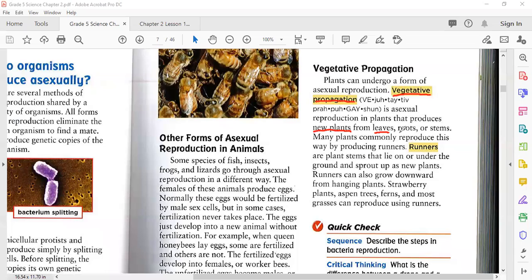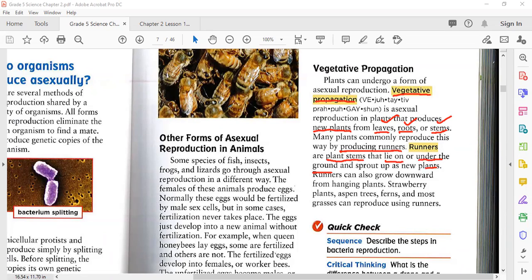From leaves, from roots, or stems. In sexual reproduction we get a fertilized cell like a seed, but in this method we get new plants from leaves, roots, or stems. Many plants commonly reproduce this way by producing runners. So what are runners? Runners are plant stems that lie on or under the ground and sprout up as new plants.